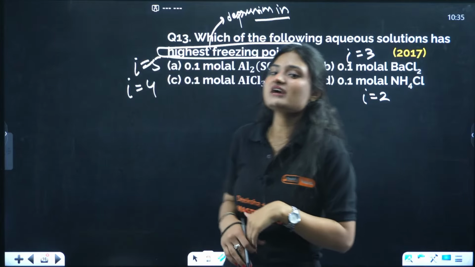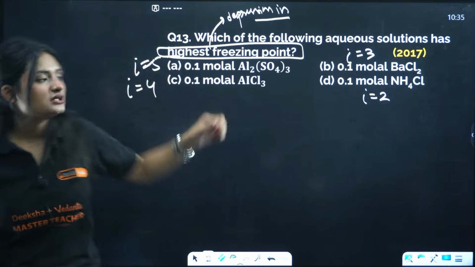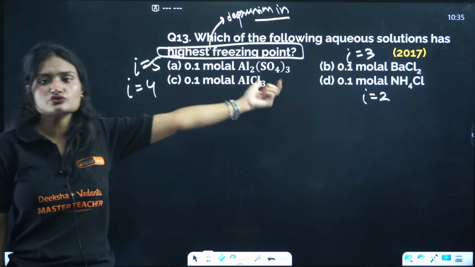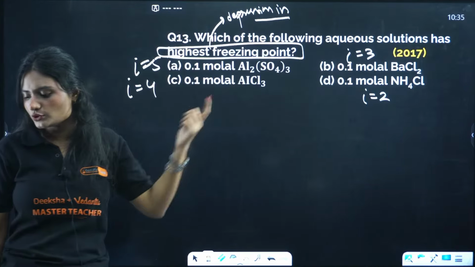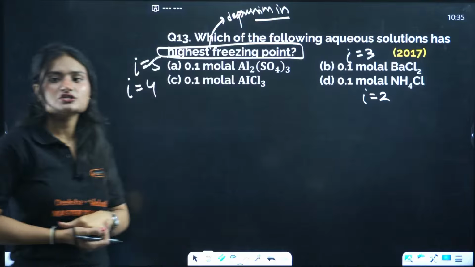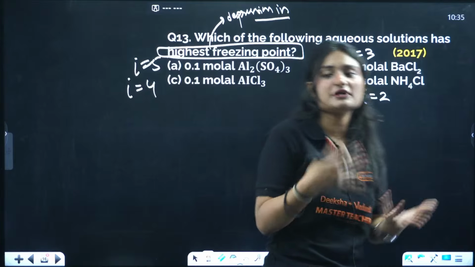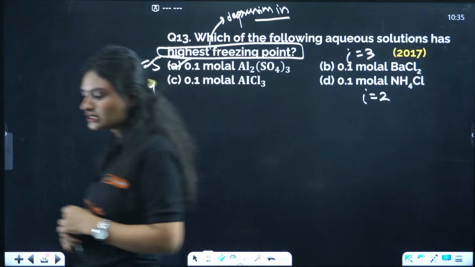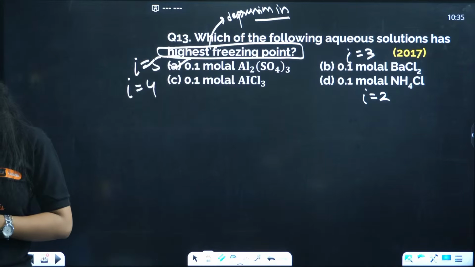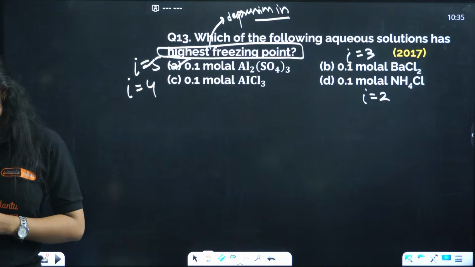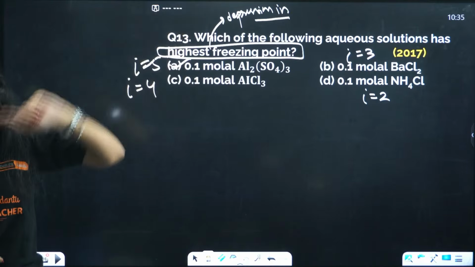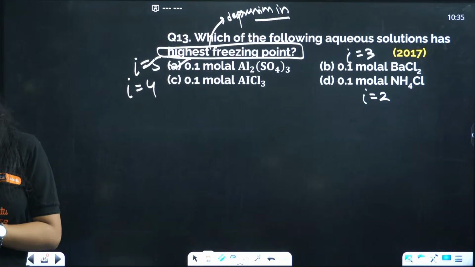So the highest Van 't Hoff factor, the highest amount of solute, is for 0.1 molar Al2(SO4)3. So the highest depression will be for this only. Yes, D. Why D? Highest depression in freezing point. I rephrased the question a little bit.